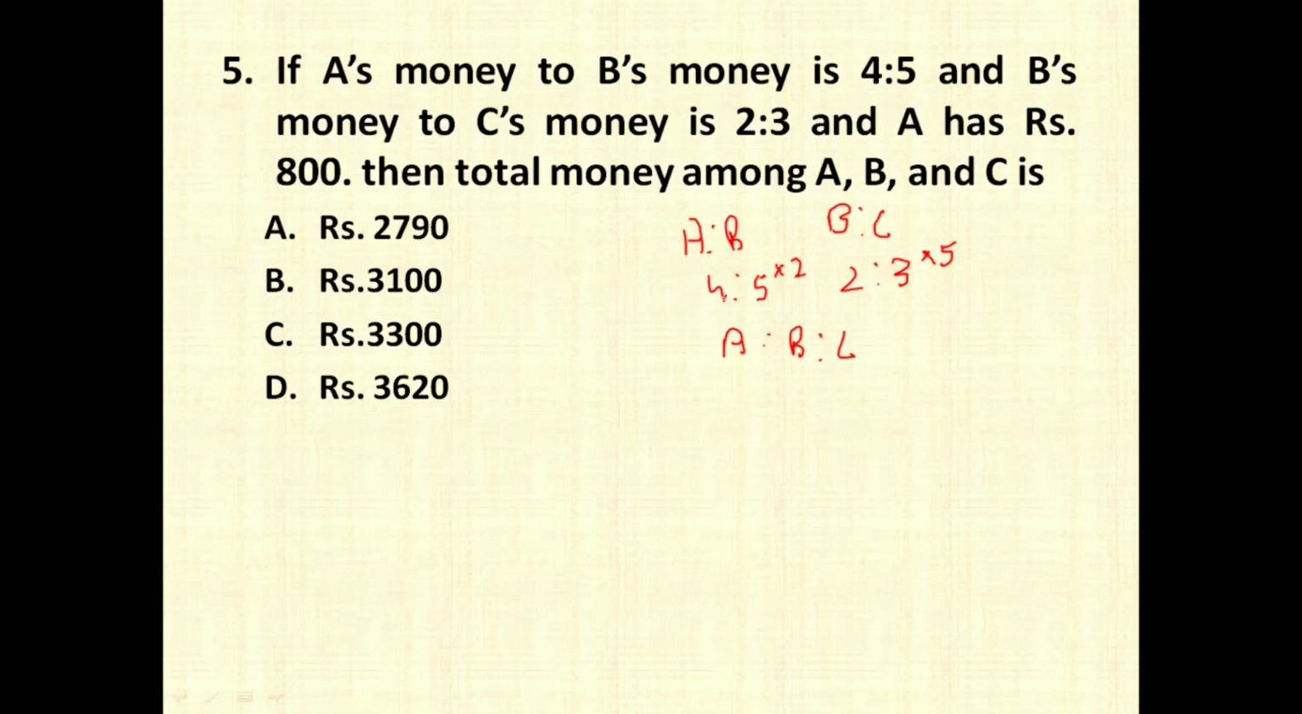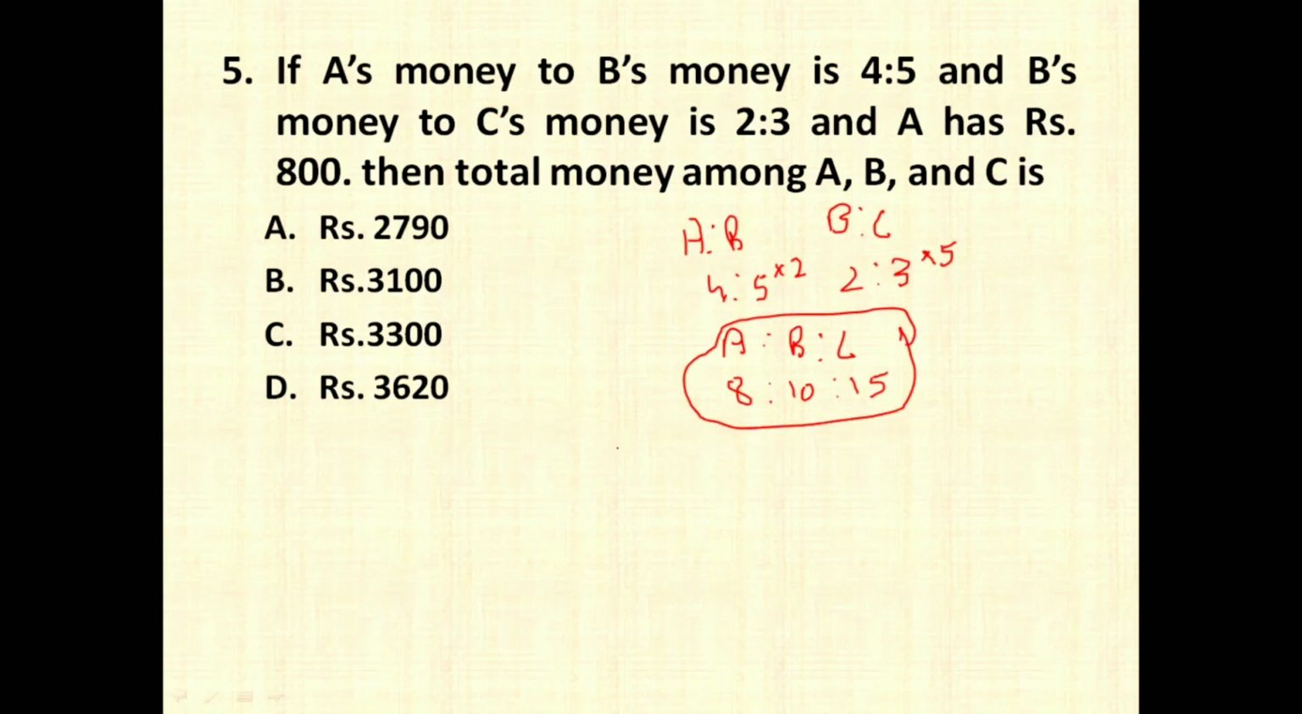Now if you multiply 2 into 4, you are going to get 8 over here, right? Then 5 2s are 10 for B. Again 2 into 5, 10, which is exactly equal, and 5 into 3 is equal to 15. Now you have the ratio between A, B and C.